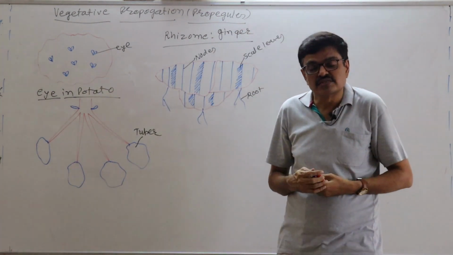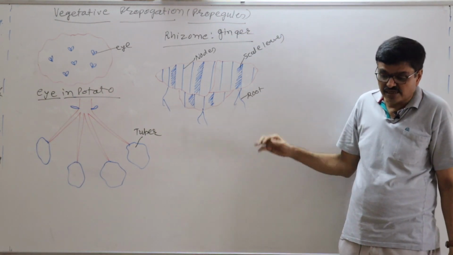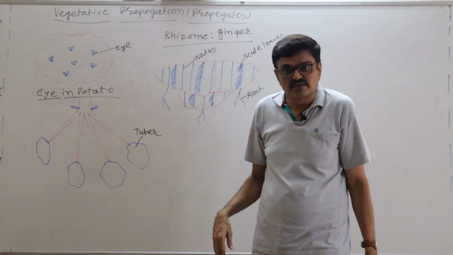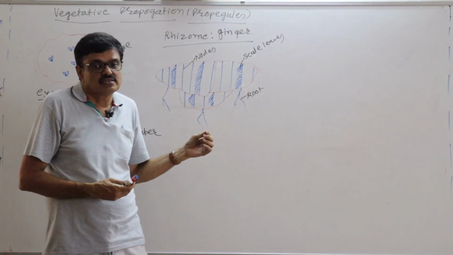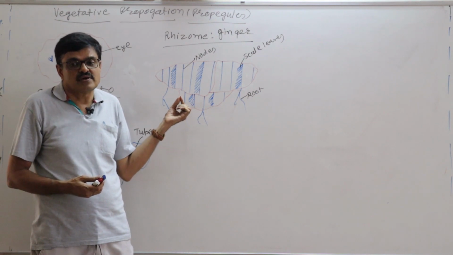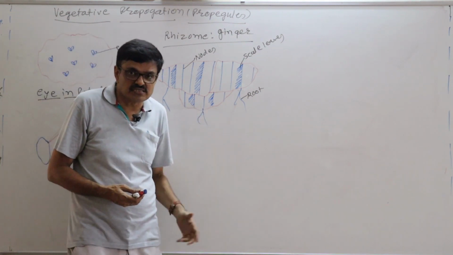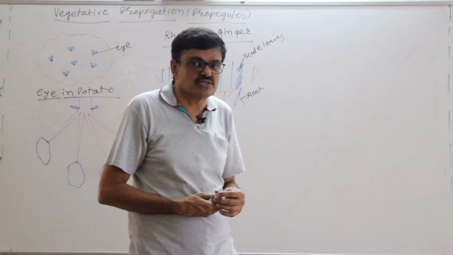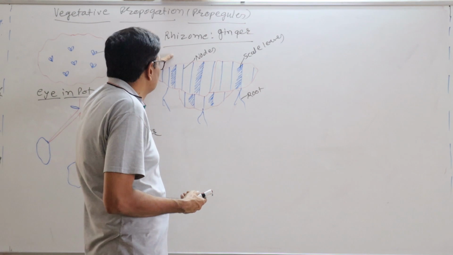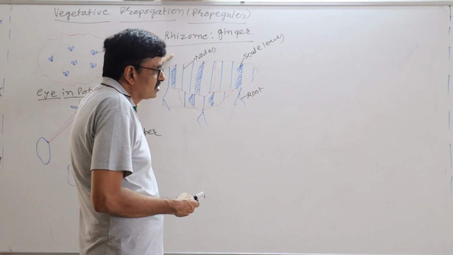But there are nodes, internodes, and adventitious roots also occur on it, as well as scaly leaves. And on these nodes and internodes, what happened? The buds will occur, and this bud generates a totally new plant. That is why in ginger, rhizome is a particular structure which is responsible for vegetative reproduction.